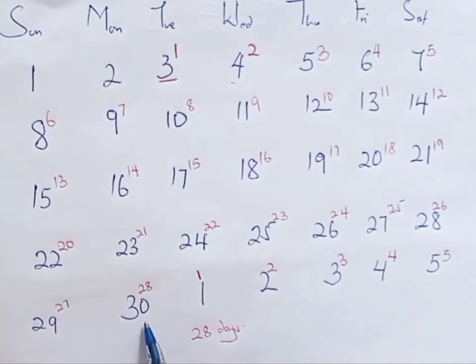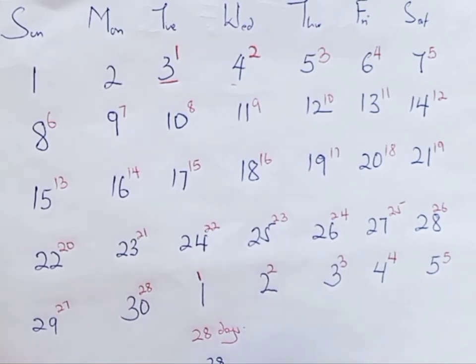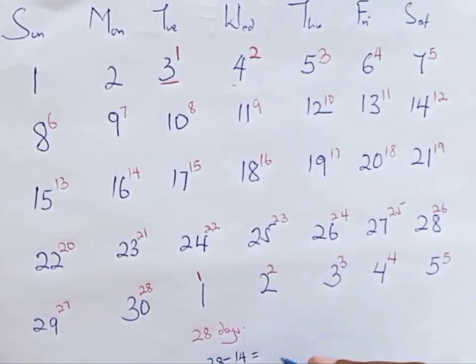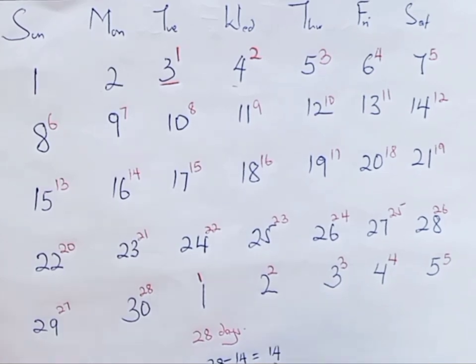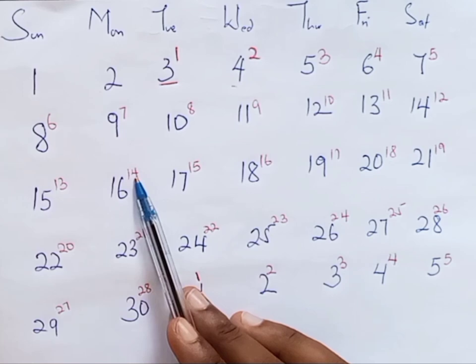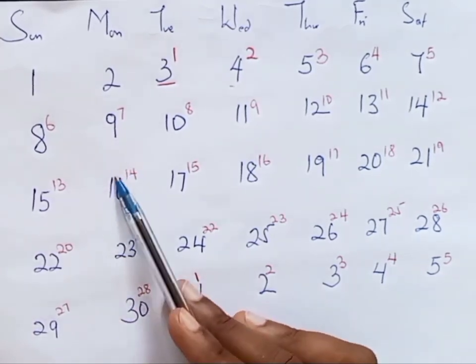That means 28 minus 14 gives us 14. We shall come here and get our 14 here. It means that this is our ovulation day.